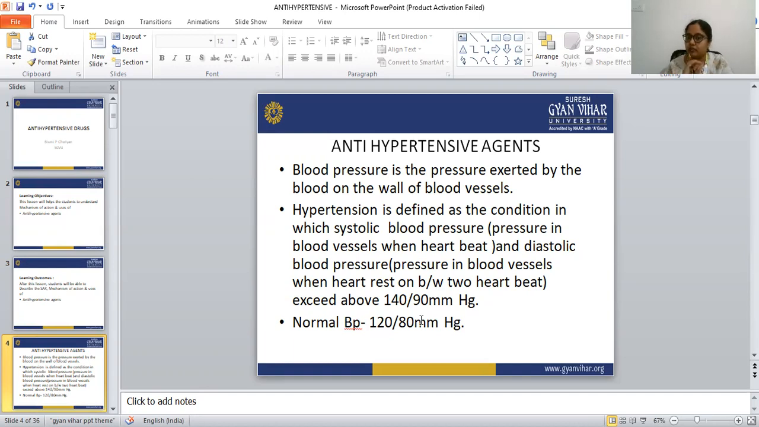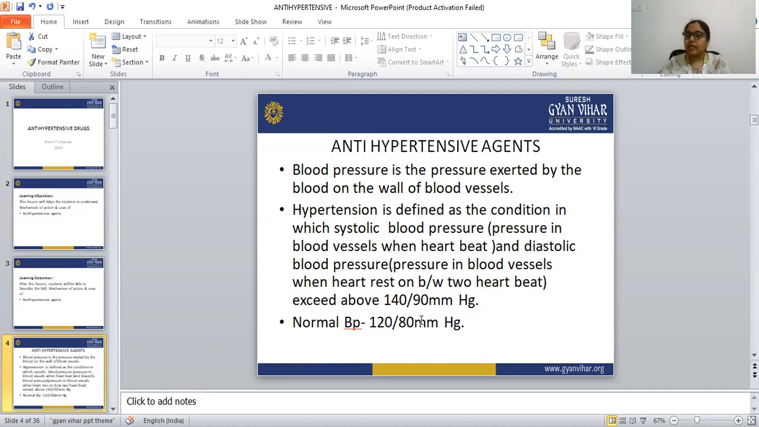Everybody understood what blood pressure is, what hypertension is, what diastolic and systolic blood pressure are, and what the normal range of blood pressure is. Our normal blood pressure should always be 120/80 mmHg. When the blood pressure exceeds above 140/90 mmHg, that condition is known as hypertension.